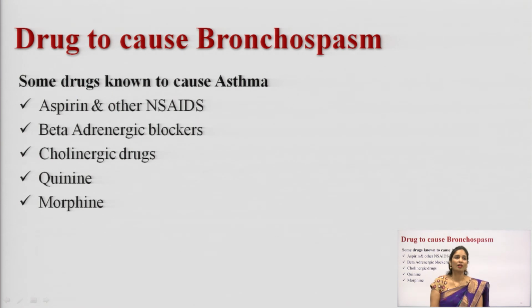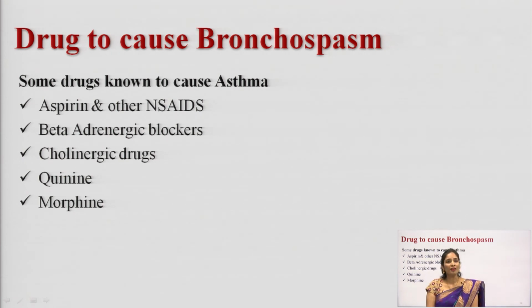Next one is, what are the drugs that cause bronchial spasm? So what is a bronchial spasm? In the previous lecture I discussed that bronchial spasm is a sudden constriction of a muscle. Which type of muscle? Bronchial muscle. So when you see sudden constriction of a bronchial muscle, you can term it a bronchospasm. It happens suddenly. Suddenly the muscle gets constricted, and you can see the constriction of the bronchial muscle.